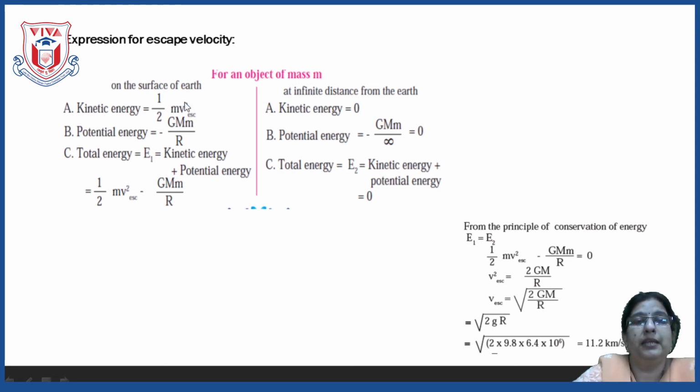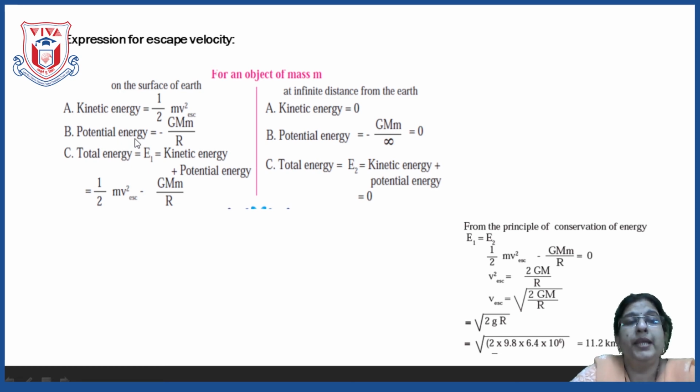Now let us see the escape velocity for any object. Let the mass of the object be m. If the object is on the earth's surface, then it has kinetic energy. The kinetic energy is 1 upon 2 mv square. We know the formula of kinetic energy, that is half mv square, where m is the mass of the object and v is the velocity of the object.